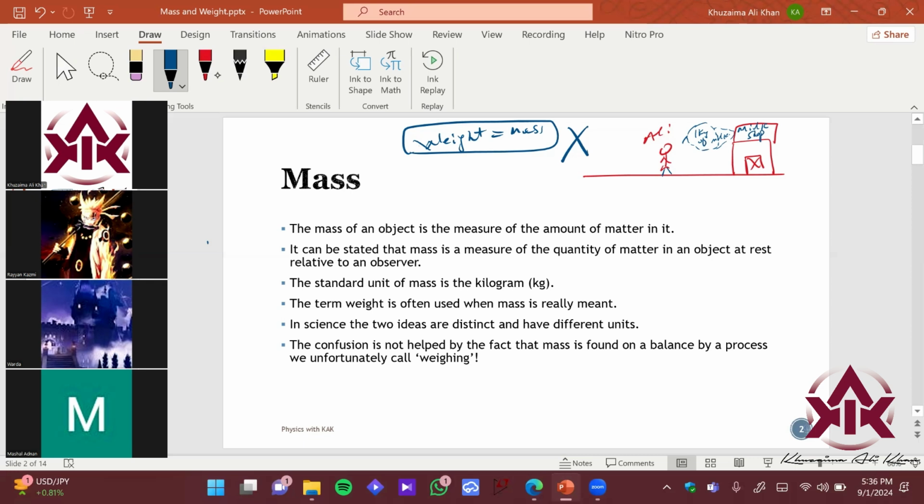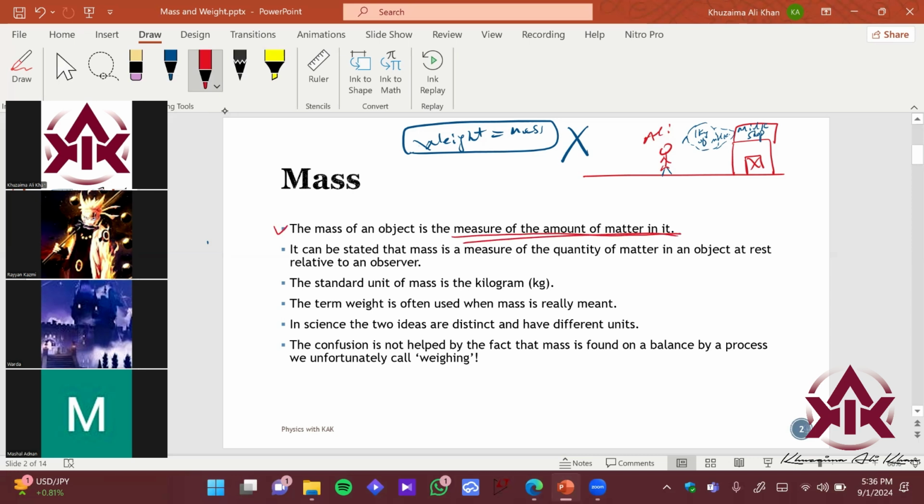See, this is a pretty common mistake which I have also gone through in my childhood, and I realized it when my sir spoke the truth. So let's quickly skim the content, then we're gonna relate with some examples. The mass of an object is the measure of the amount of matter in the body.